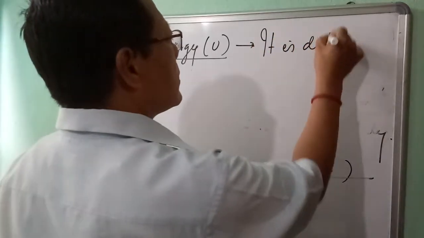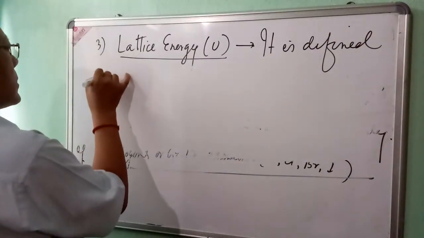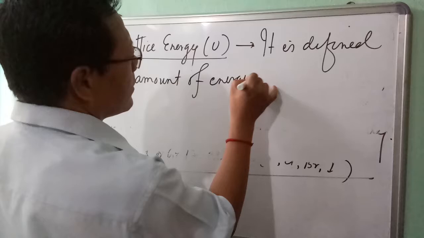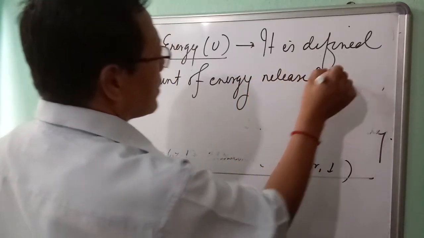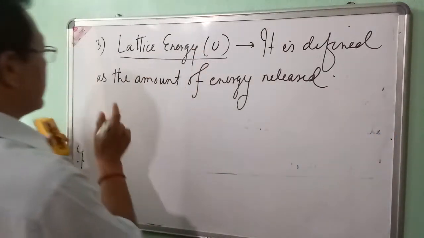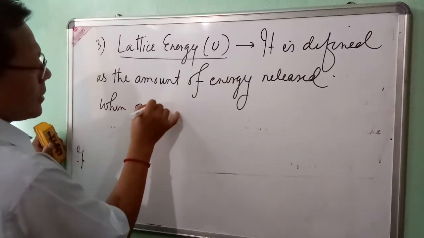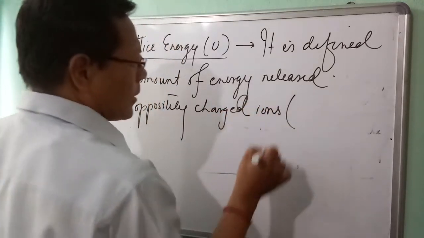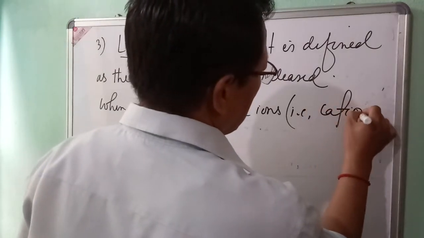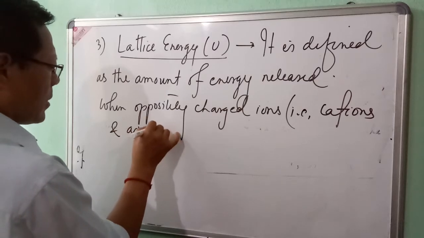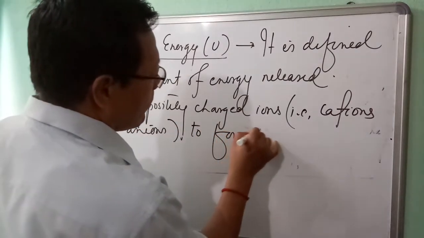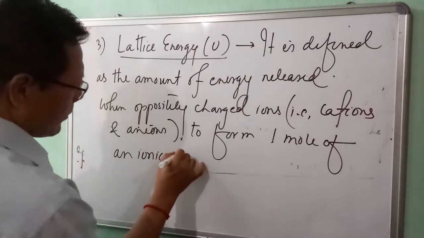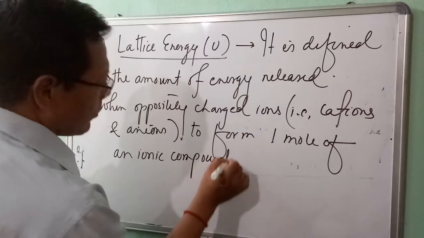It is defined as the amount of energy released when oppositely charged ions, that is cations and anions, combine to form 1 mole of an ionic compound.